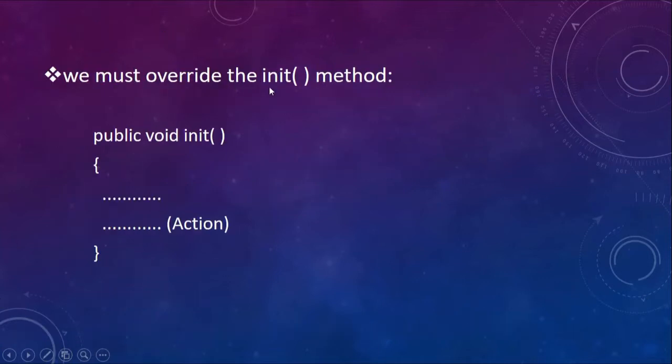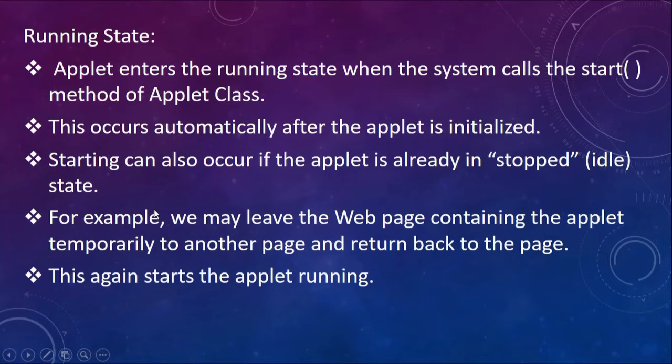So we must override the init method. If you want to write your own code, then you will have to override the init method of the abstract class, and it is like this: public void init, and here you will have to write the code or the action. Next is the running state.